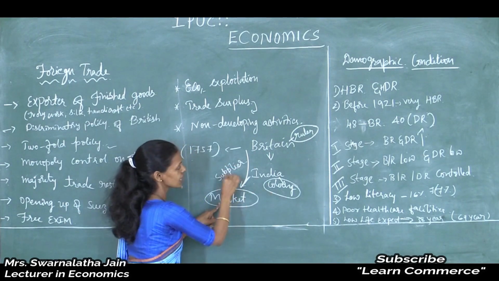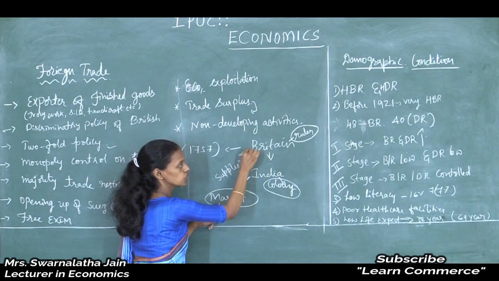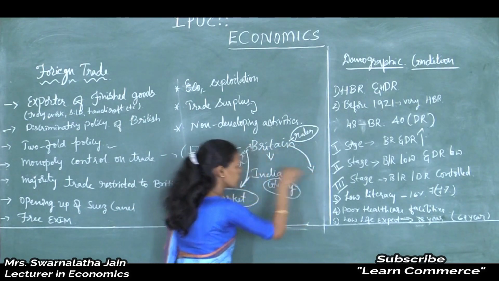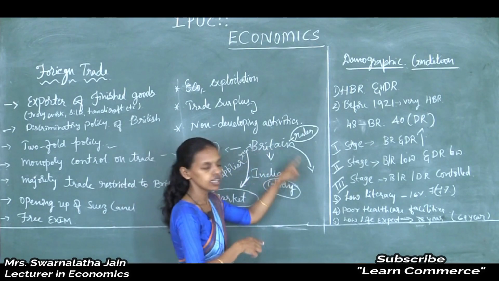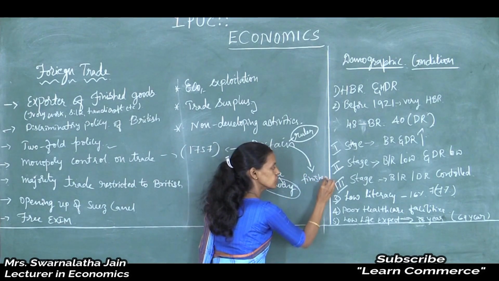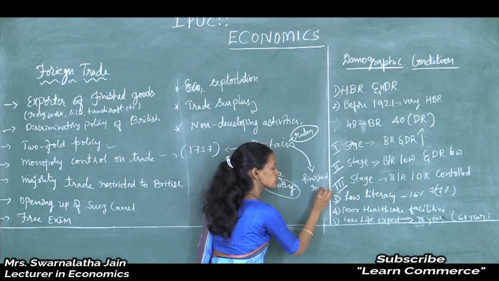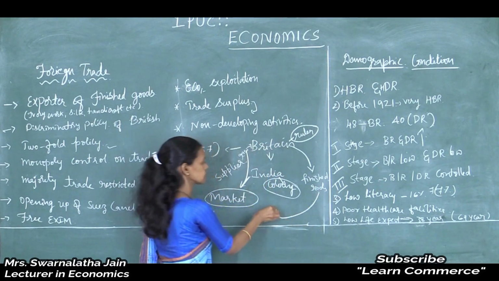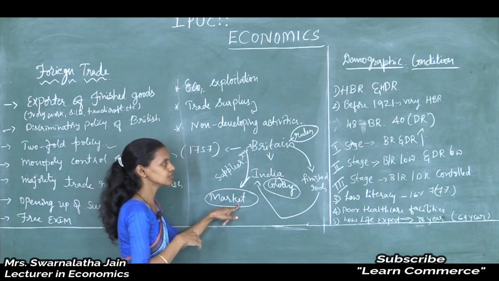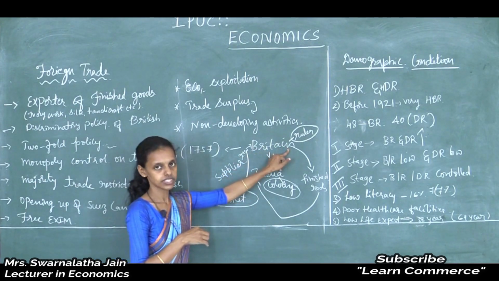India is the supplier of raw materials to Britain, and by using those raw materials, Britain supplies finished goods to India, their colony. Thus India became the market for Britain.